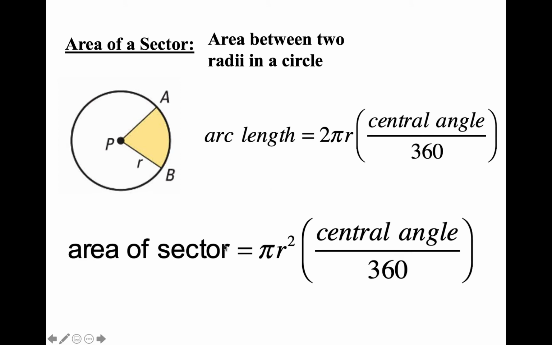So notice these formulas look almost identical. What's different is this part right here. This is circumference because it's part of the whole length around the circle. And this part is area because it's the area of part of the circle. So make sure you're using the right formula if you're finding arc length or the area of a sector.